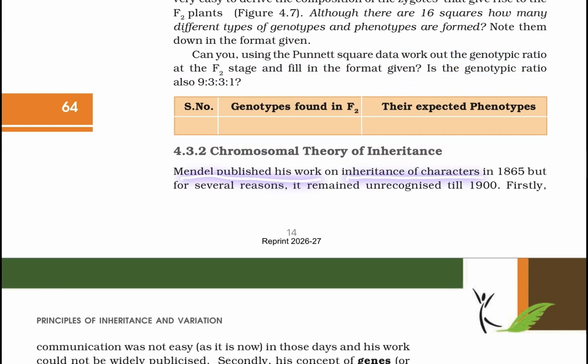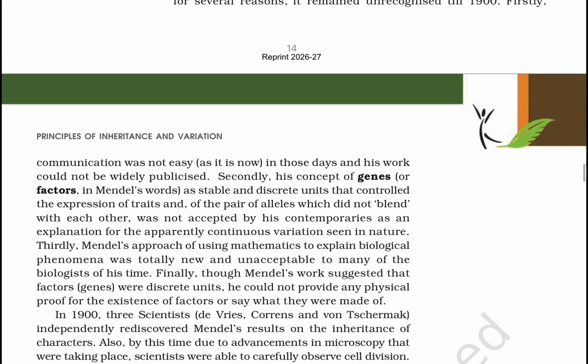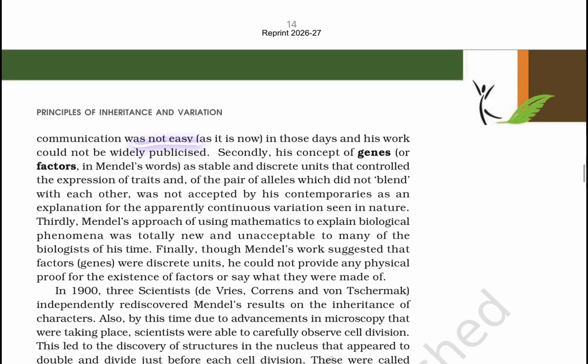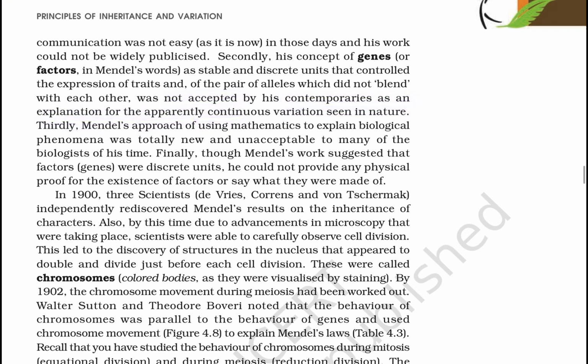Chromosomal theory of inheritance. Mendel published his work on inheritance of characters in 1865, but for several reasons it remained unrecognized till 1900. Firstly, communication was not as easy as it is now, so in those days his work could not be widely published. Secondly, his concept of factors, or genes, as stable, discrete units that controlled the expression of traits, in pairs of alleles which did not blend with each other, was not accepted by his contemporaries